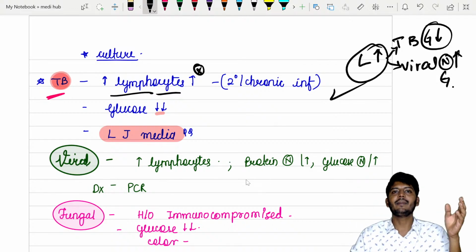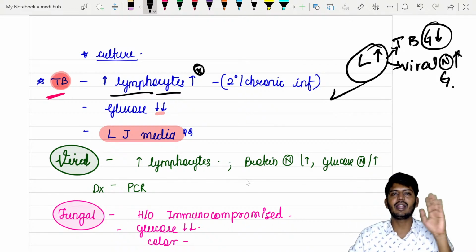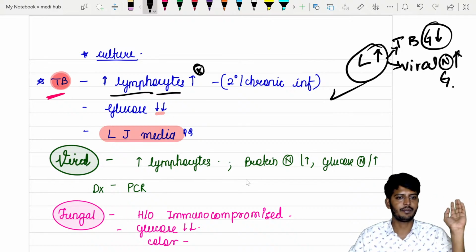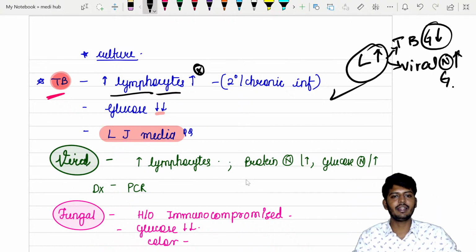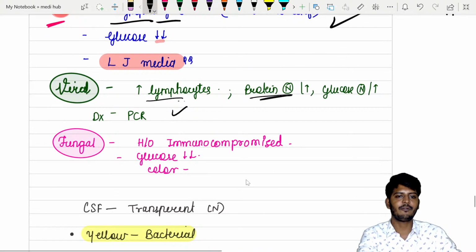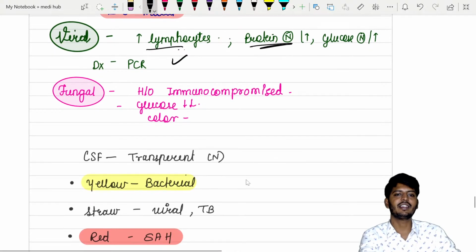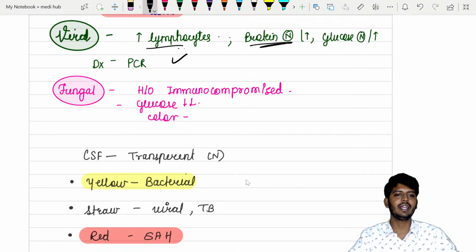Okay. So bacterial meningitis, for all other bacteria, you will have neutrophil elevation. For TB meningitis, lymphocyte elevation. Okay, in viral meningitis, lymphocytes will be elevated, with normal or increased protein. Diagnosis will be based on PCR. For the fungal, it is a totally different scenario. It is seen in the immunocompromised. Glucose will be decreased. Color depends upon the fungal infection.